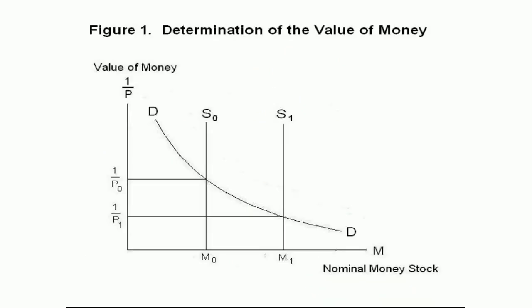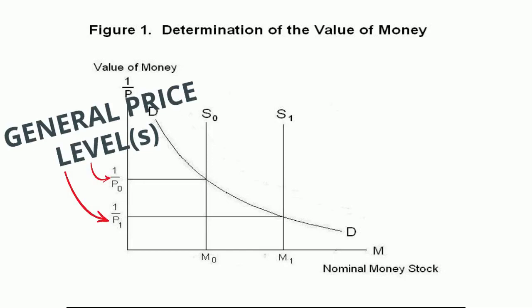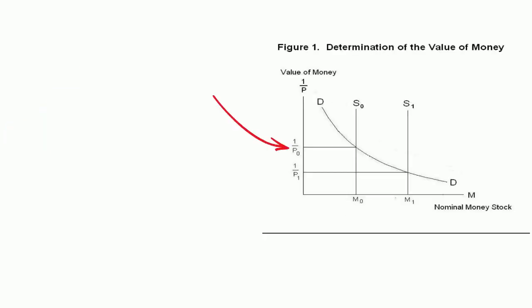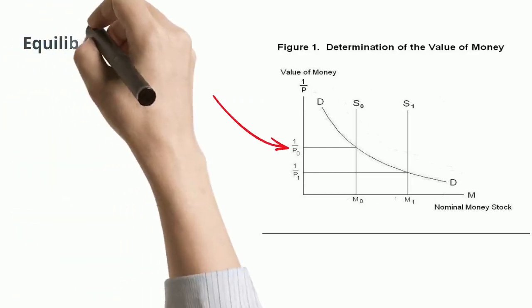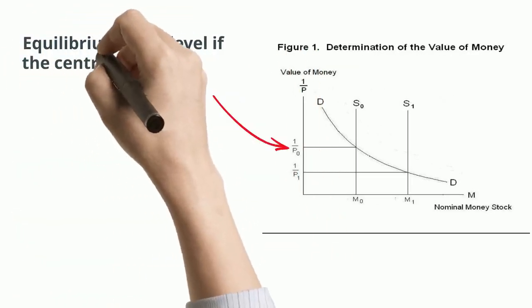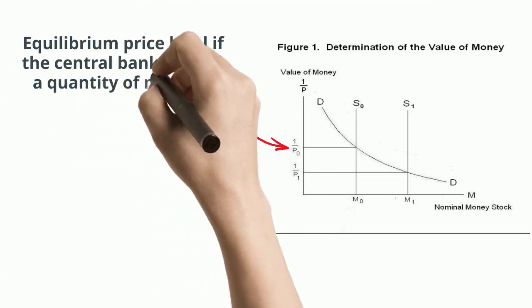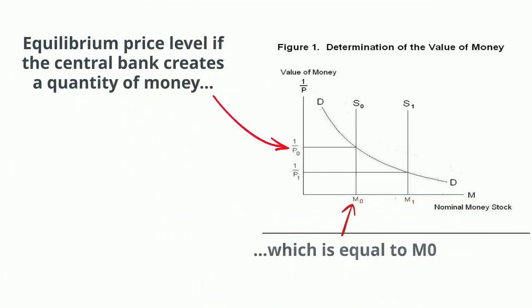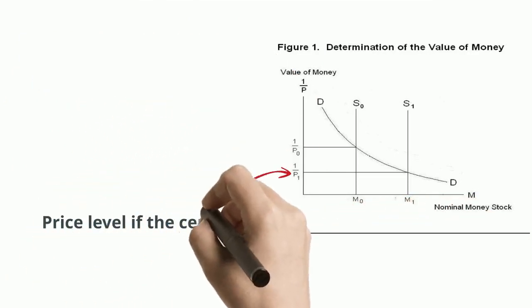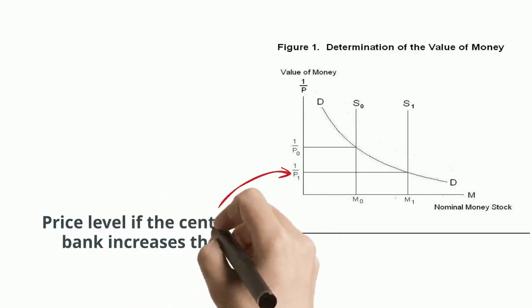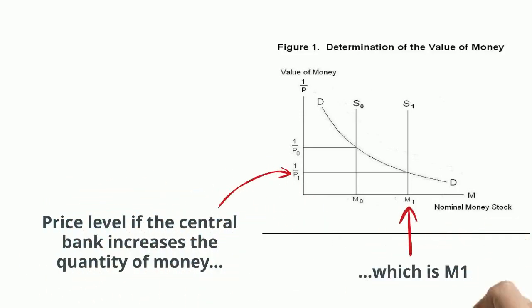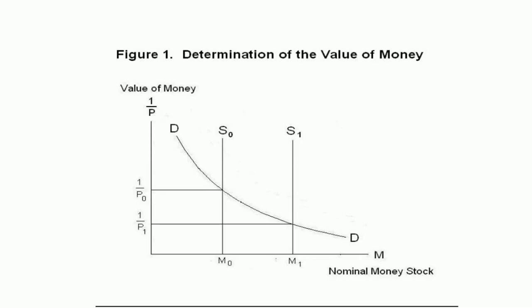Now, on the vertical axis are more numbers. These represent the general price level relative to the value of the money. First, there's the P0. This is the equilibrium price level if the central bank creates a quantity of money equal to M0. P1 is the price level if the central bank increases the quantity of money to M1. Now, as you can see on the chart, P1 is lower than P0 on the y-axis.